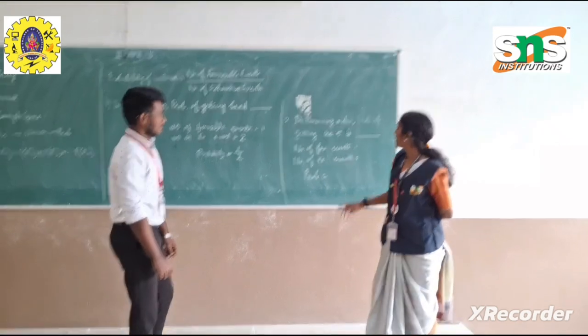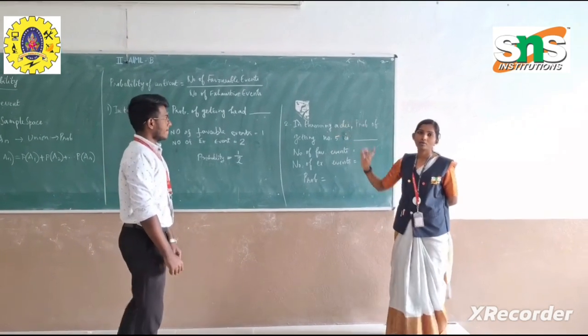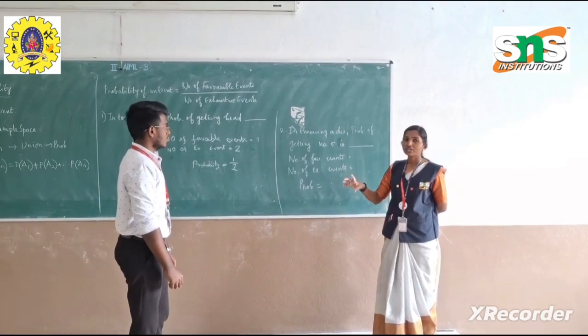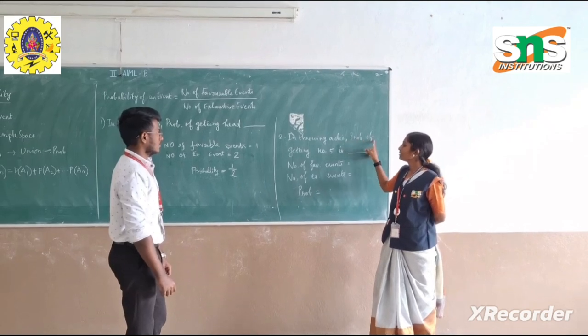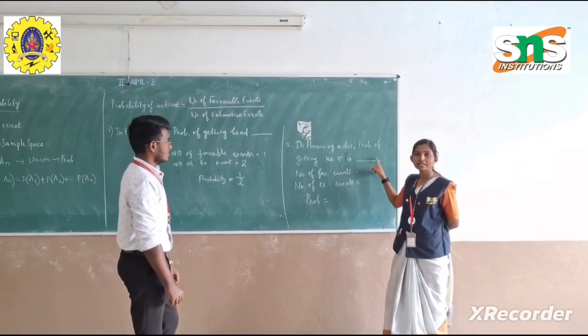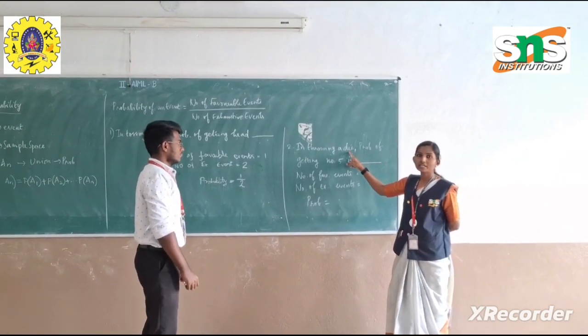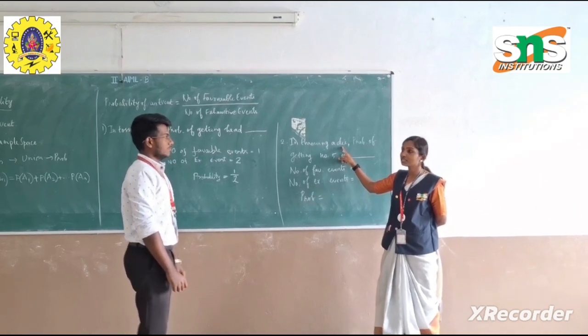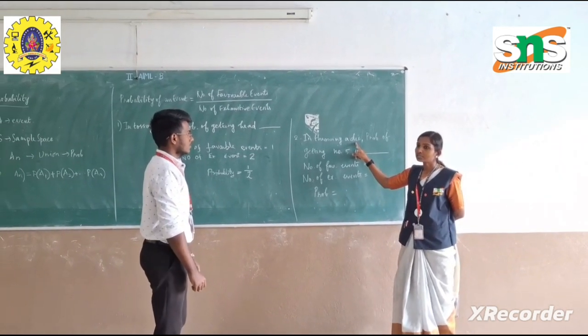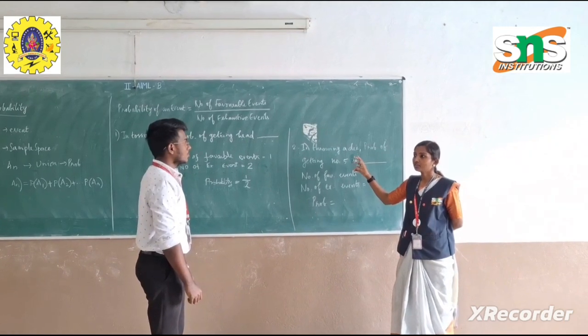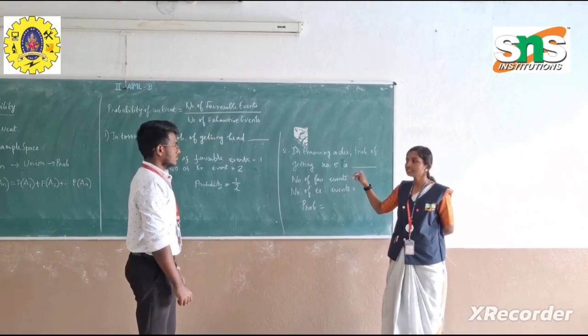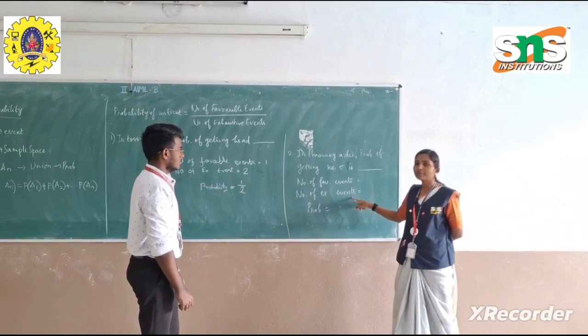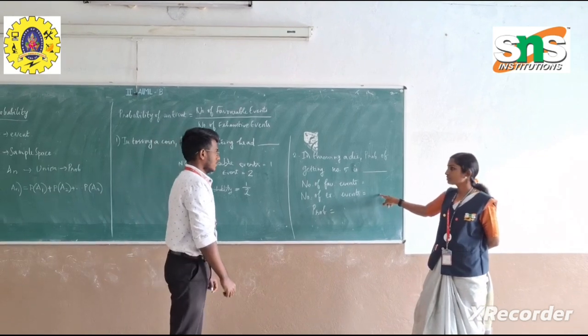Now we have one more problem on the formula of probability. We have Mukesh here. In throwing a die, the probability of getting a number 5 is given by dash, which is your question. In throwing a die, you have 6 possibilities. What are the possibilities here? 1, 2, 3, 4, 5 and 6. So number of exhaustive events will be 6.